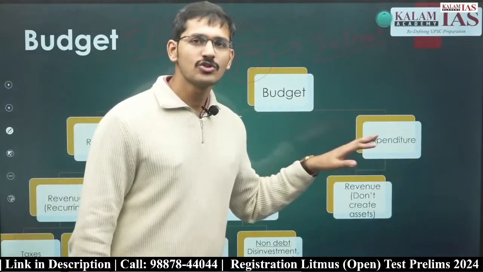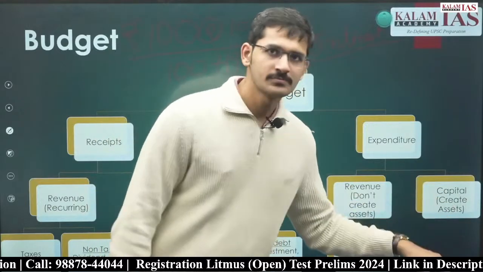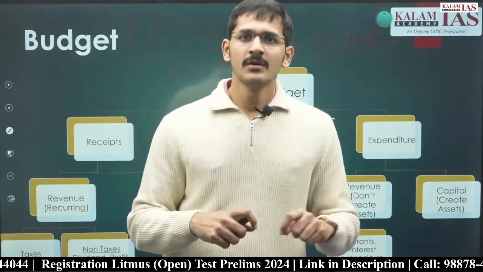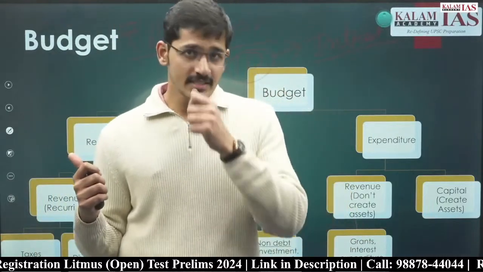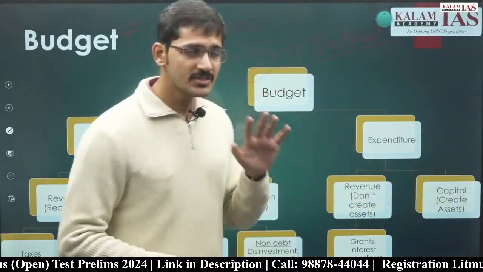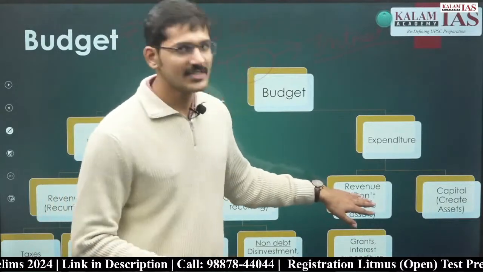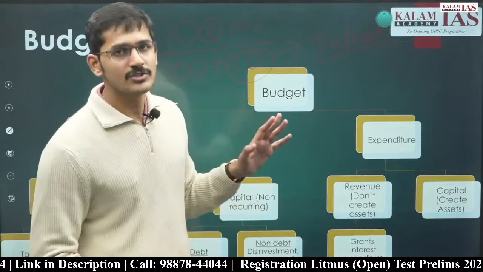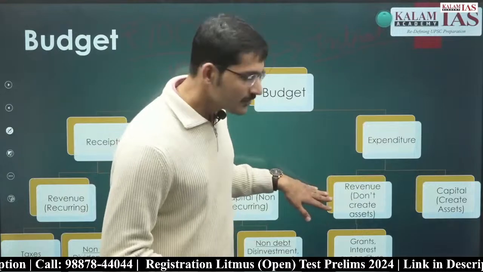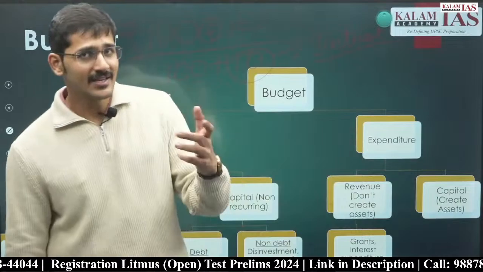Expenditure again is of two types, revenue expenditure and capital expenditure. The definition of revenue and capital remains the same, whether it is receipts or expenditure. Revenue receipts are the ones which do not affect assets and liabilities of the government, and revenue expenditure are the ones which do not create assets, and capital expenditure are the ones which create assets.